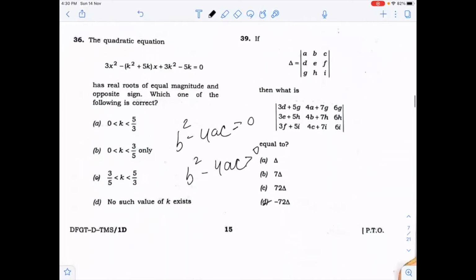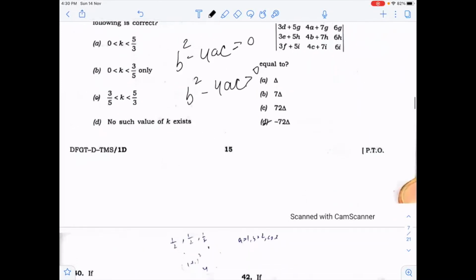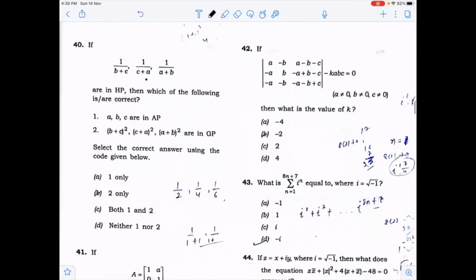Here by fixing the value of A, B, C, D as 1, 2, 3 or any other number, you can solve the determinant. The answer will come out to be D. Now 40th question. Here in the 40th question, you can fix the value of A, B, C.